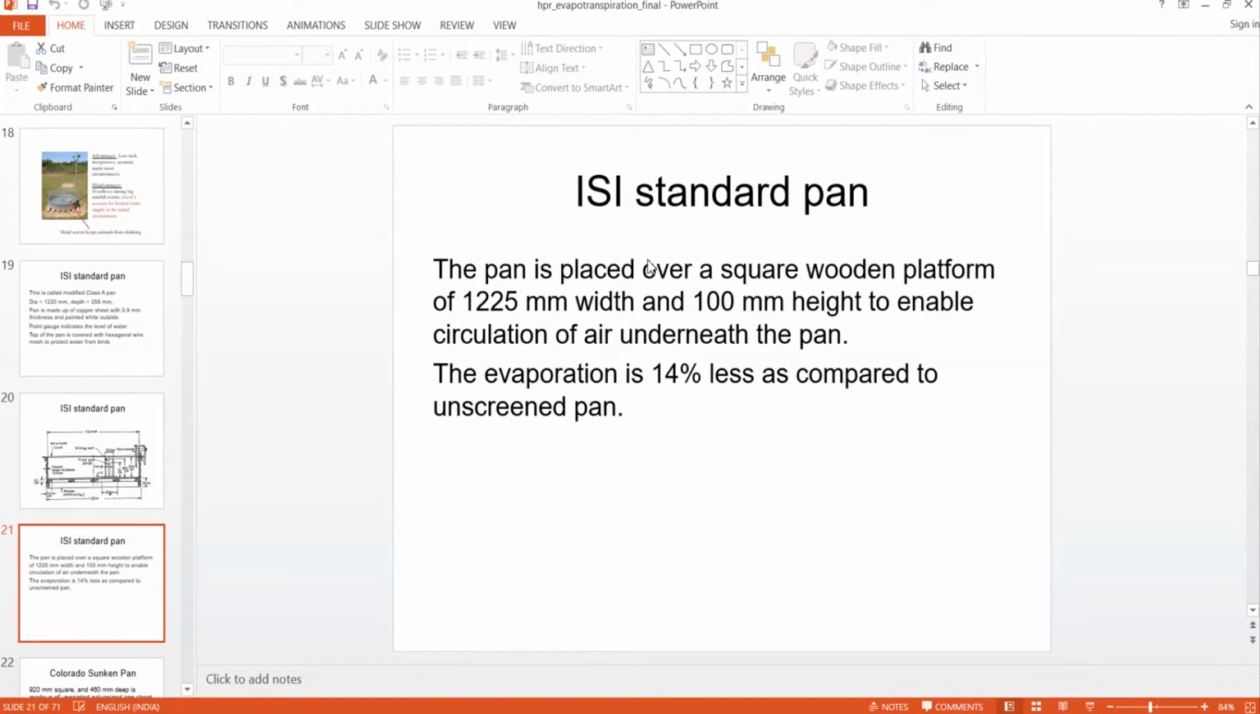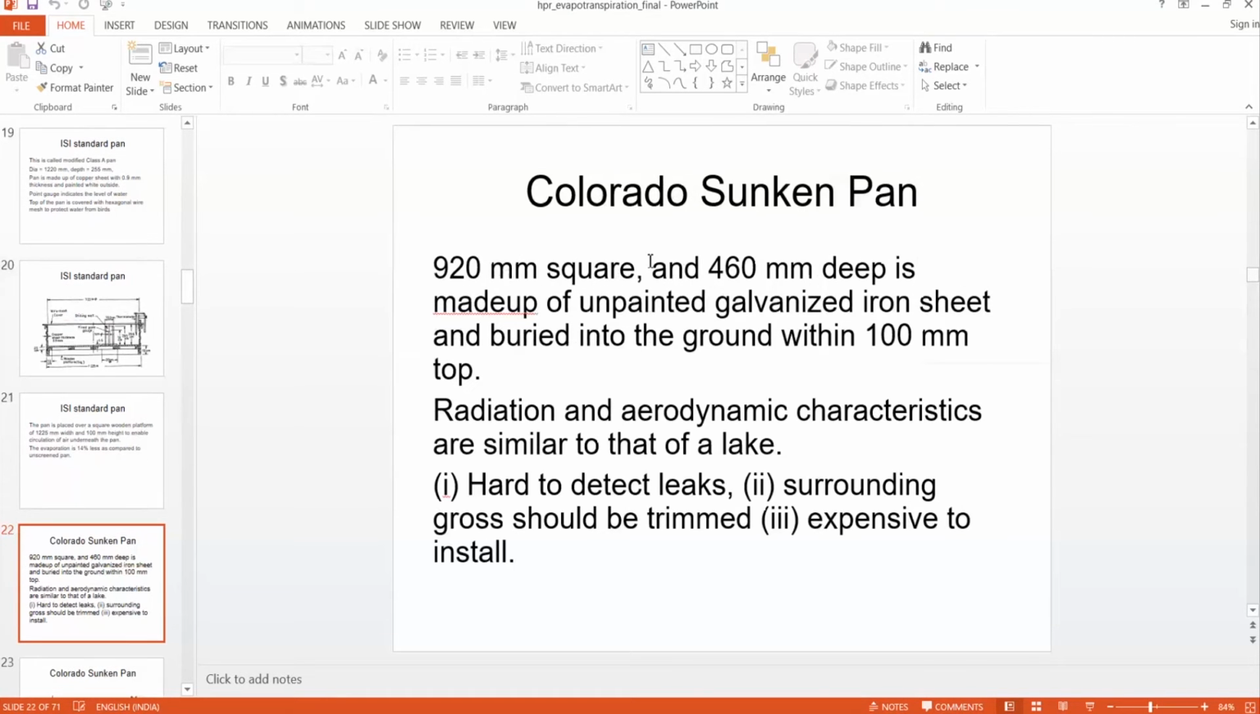So whenever there is a screen, it reduces evaporation, and it is experimentally found that this ISI standard pan provided with a screen reduces evaporation by 14%. The next important pan is the Colorado sunken pan, because in the previous